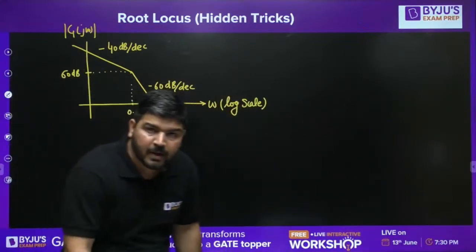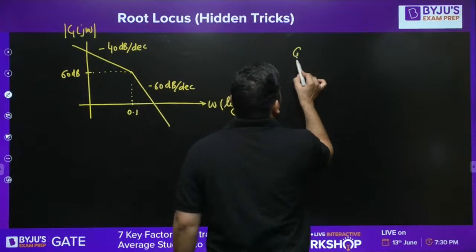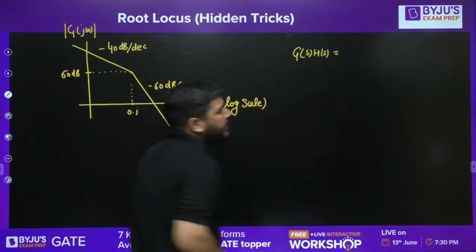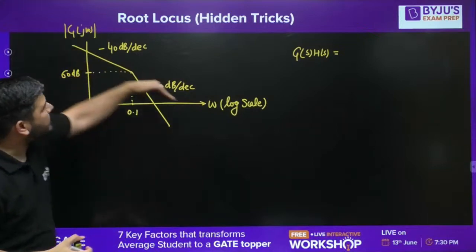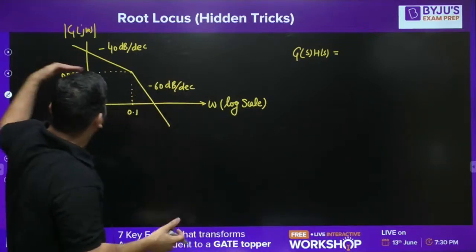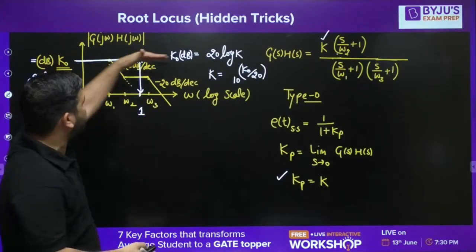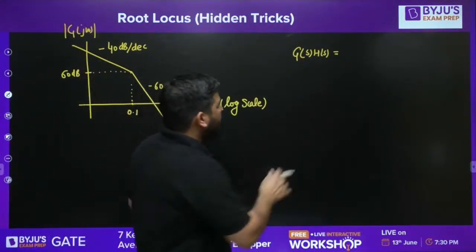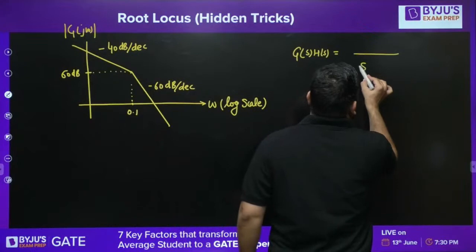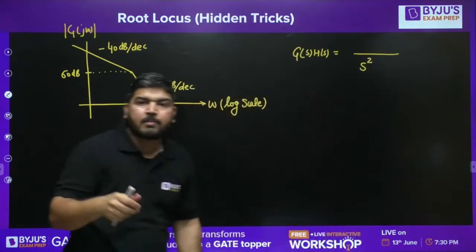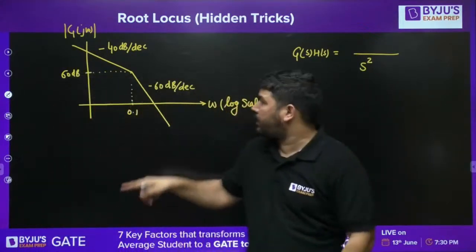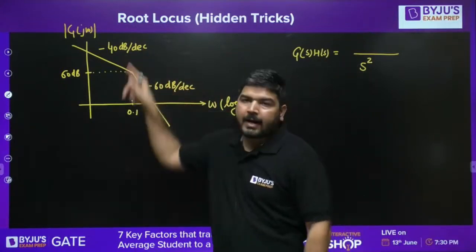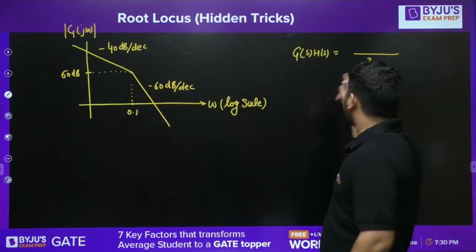Obviously we can take H(S) as 1, so we need to write G(S)H(S). From this Bode diagram we can write G(S)H(S). How to write it? You can see that the first line is not constant. It is decreasing like this. It means in the denominator we have to write S squared terms, because if the slope is minus 20 dB per decade you have to write S, but there is double of that. It means the power has to be 2, S squared.